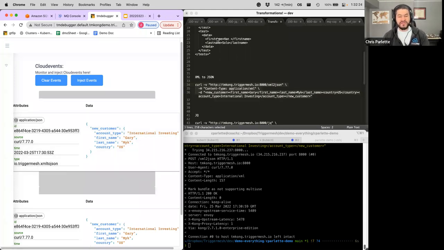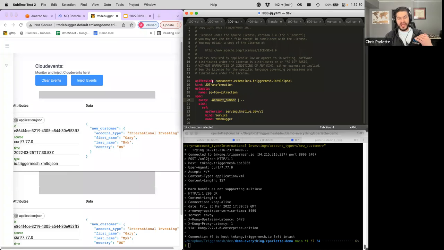So that was our very simple example of sending XML to JSON, right? The next step up from that is we're going to do what's called a JQ transformation. So here's the JQ transformation. It's a little bit more complex, right? We have the kind is JQ transformation, so that's defining what it is. Again, we name it here. And then here is the actual query.